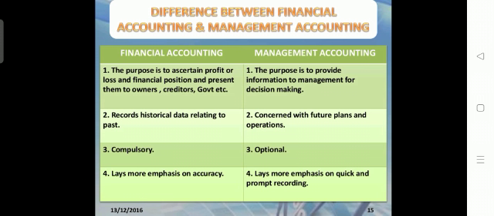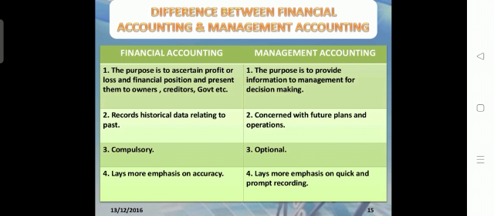Then financial accounting is compulsory. Each and every business organization must prepare financial accounts. It is mandatory, but under management accounting there is no compulsion; it is optional. If you would like to have effectiveness in your business, you can go through management accounting implementation. Otherwise there is no compulsion to have management accounting in the business organization.